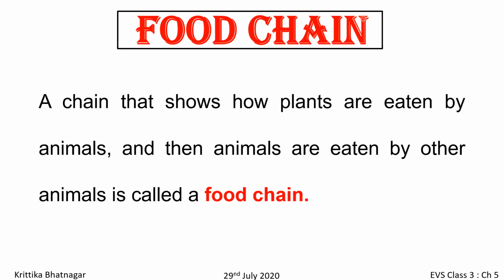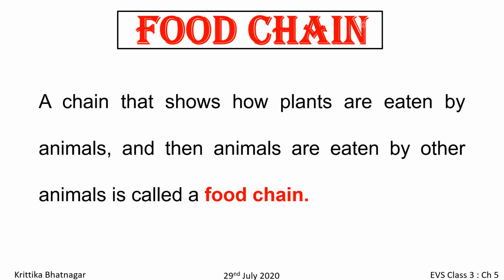What are the three things that plants need? Yes, plants need air, water and sunlight. These three things help plants to grow and thus these plants are eaten by herbivores and then herbivores are eaten by carnivores. This is a chain that plants and animals form in nature.